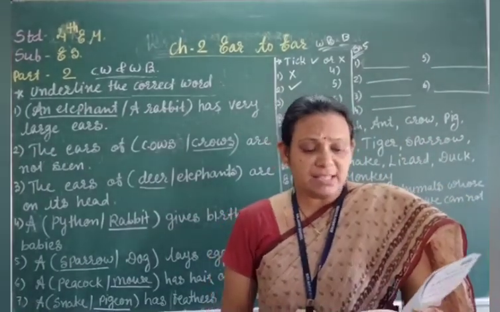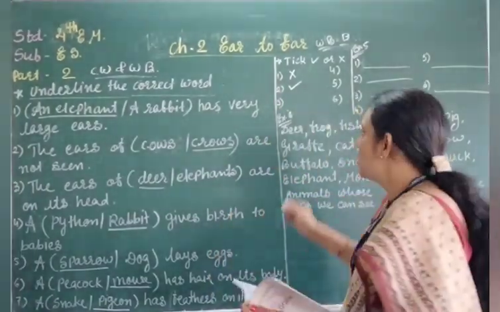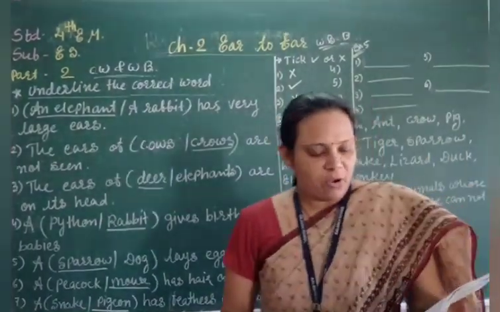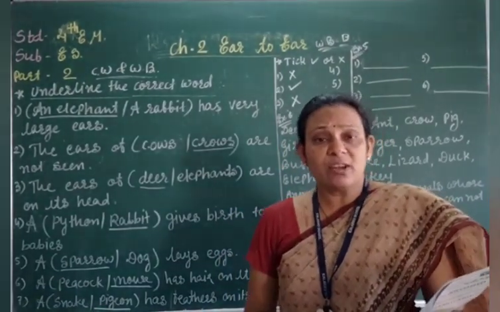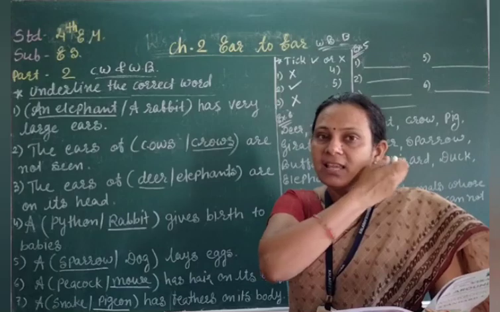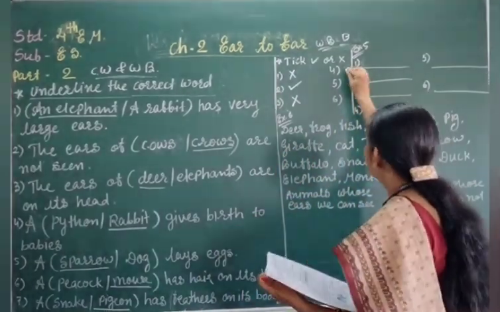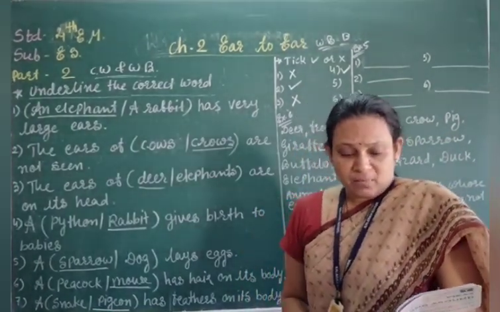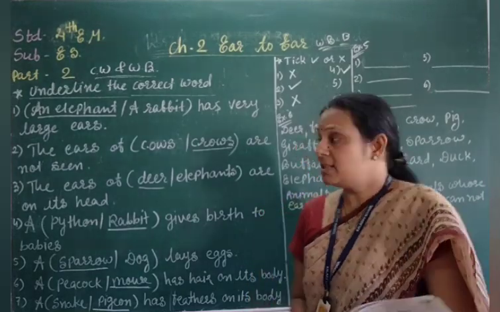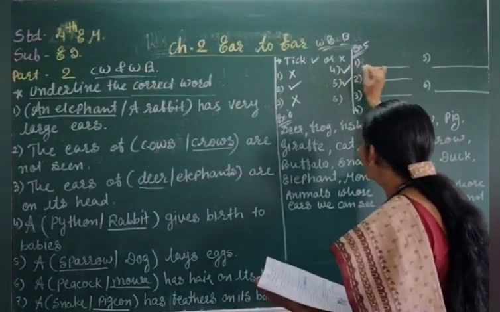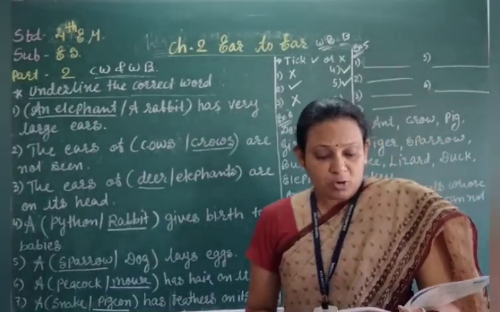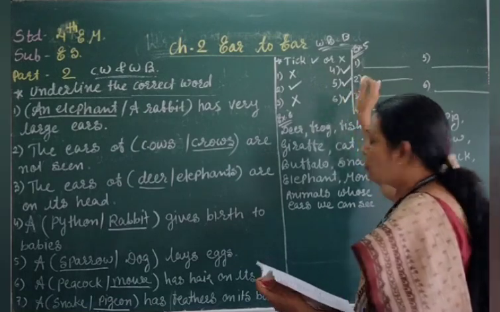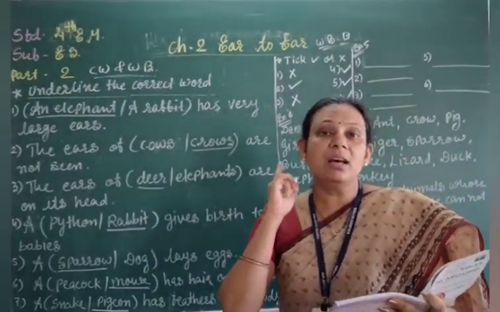Third number, the lion is our national animal? No, it is wrong. Tiger is our national animal, right? Fourth number, a cow's ears are on both sides of its head. Yes, cow has the ears on both sides of the head, right? So we have to pick right. 5 number, birds have holes instead of ears. Yes, birds have holes instead of ears. A crocodile lays eggs. Yes, crocodile lays eggs because crocodile doesn't have external ears also,